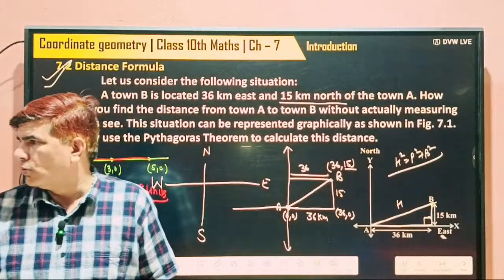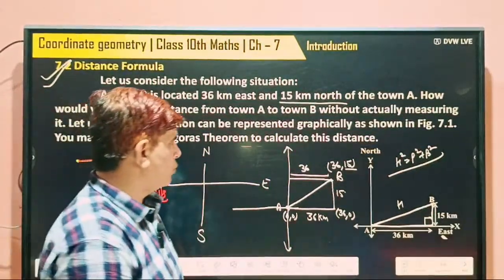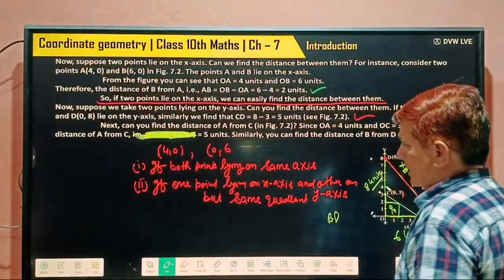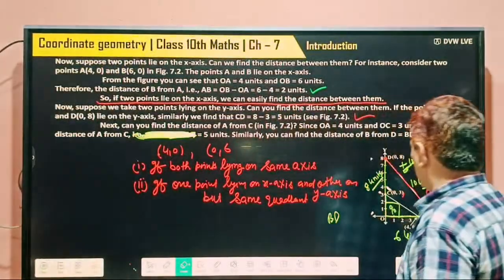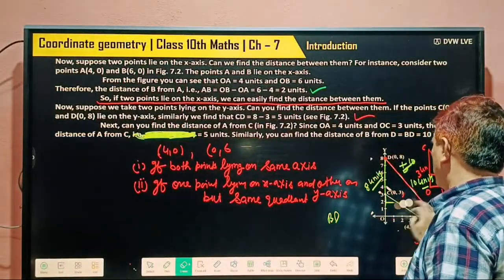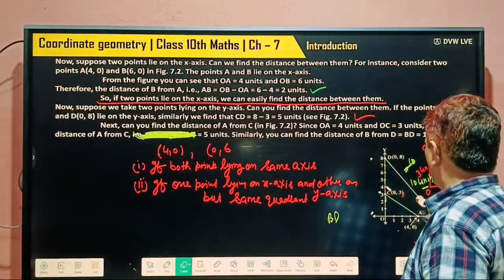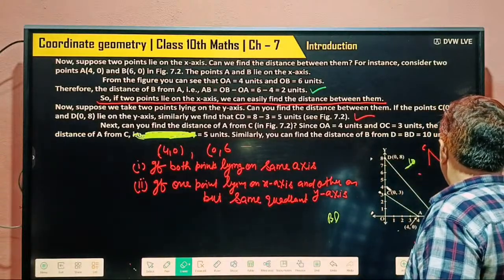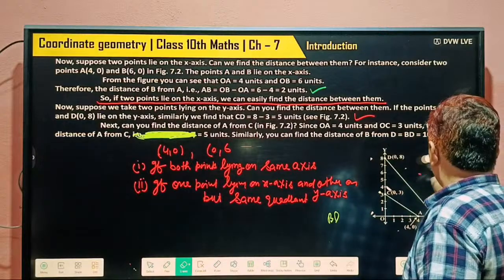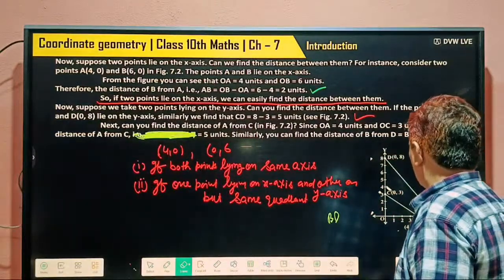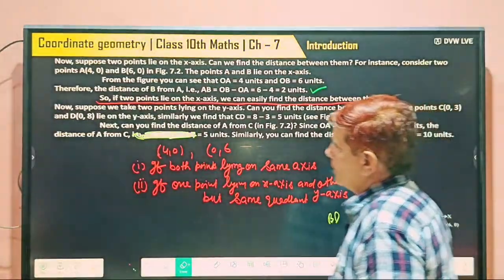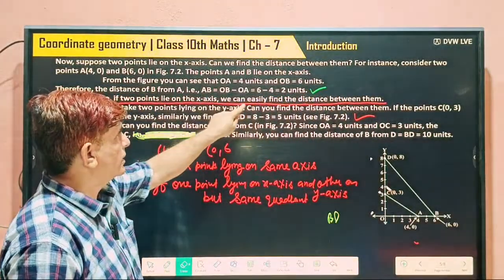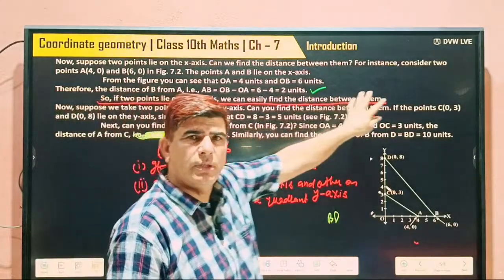Second, I told you, if 2 points are lying on different axes, meaning the x and y axis. Again, I can repeat this if you did not understand. So look here. If 2 points are lying on the x-axis, we can easily find the distance between them.